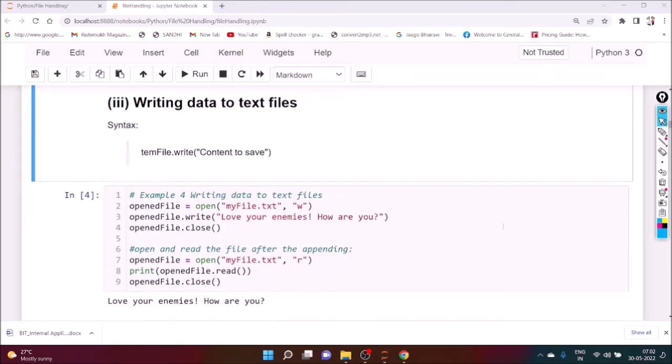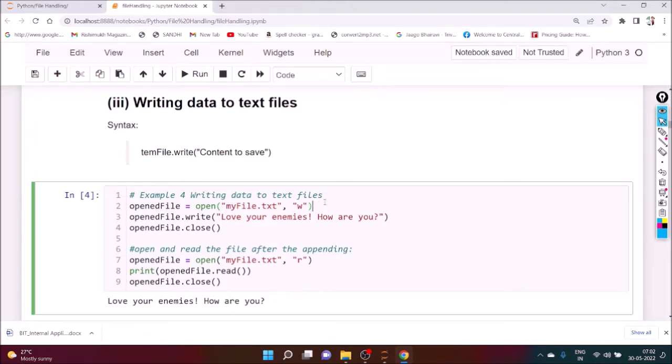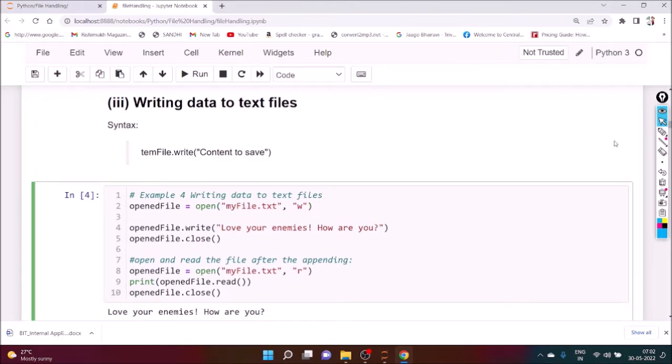Suppose you want to store something. Here you can see myfile.txt is empty, nothing is there. So we want to store something. Here we have opened the file, open myfile.txt with W. The name of the file is myfile.txt, and the name of the object is opened file. So opened file dot write, and here write is the method of that particular object. In that method, we're passing the message, love your enemies and how are you.